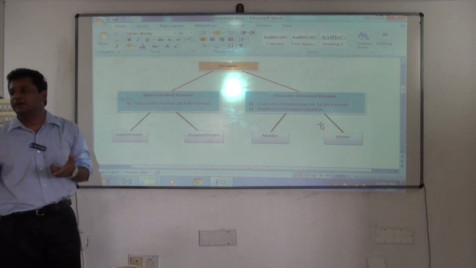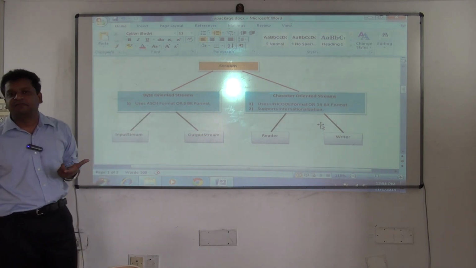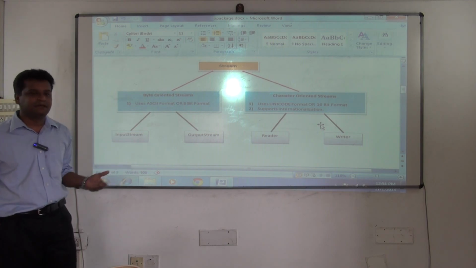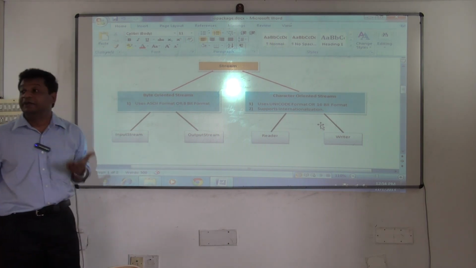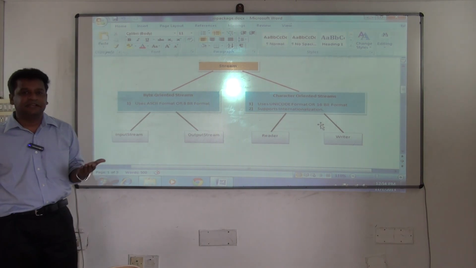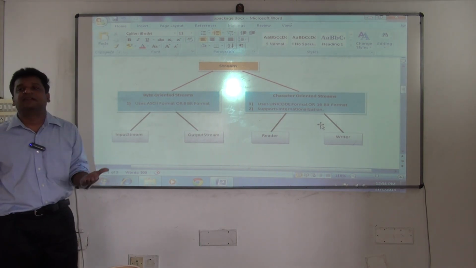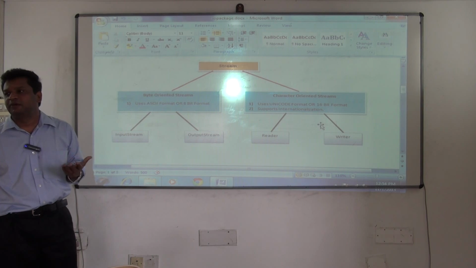File reader, what it will do? It will read the data from the file in the form of characters. Very simple. File output stream, what it will do? It will write to the file in the form of bytes. Okay, file writer, what it will do? It will write to the file in the form of characters.